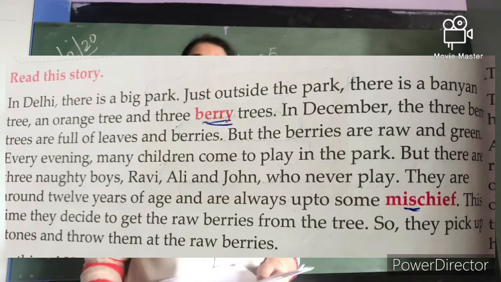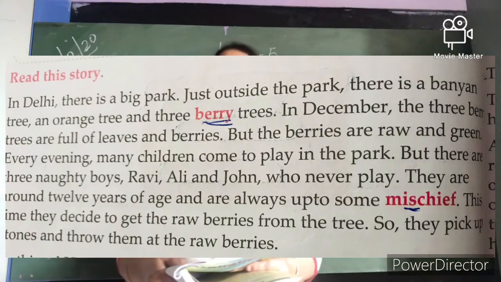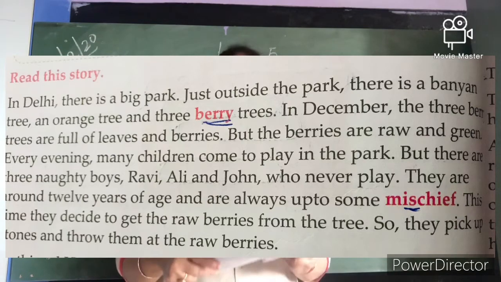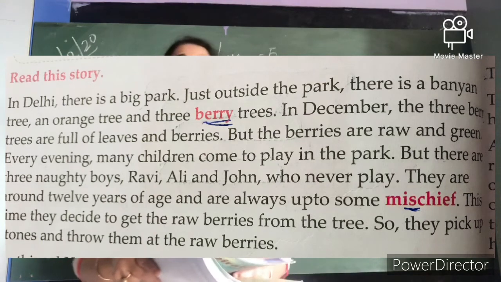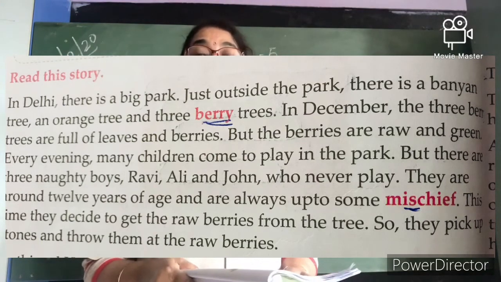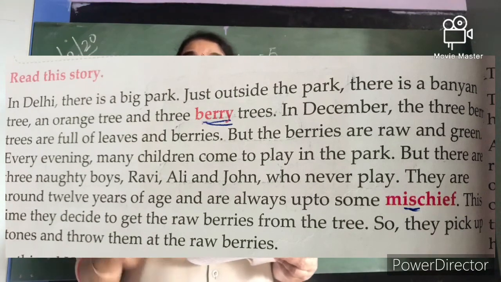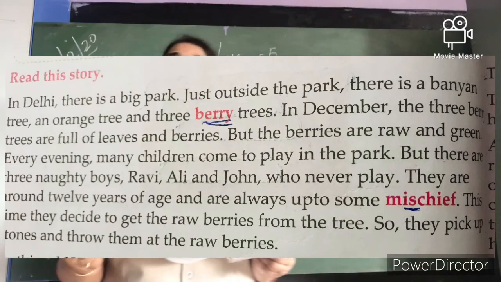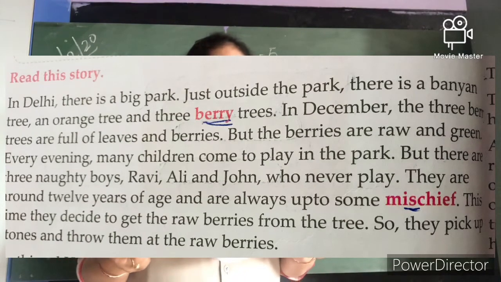In December. Which month is this? We are talking about December month. In December, the 3 berry trees are full of leaves and berries, and many berries grow in this month.